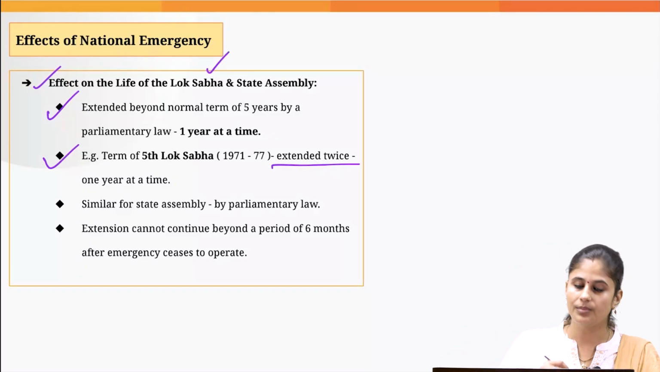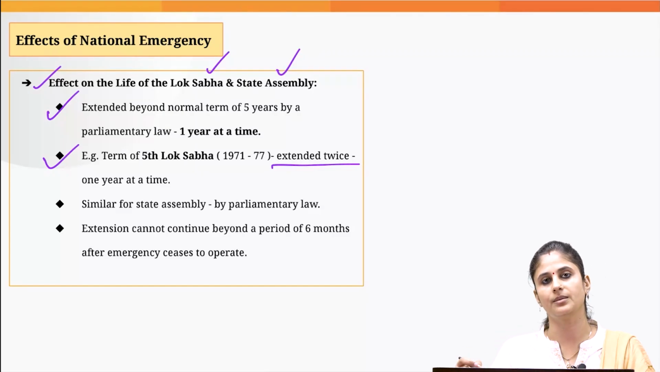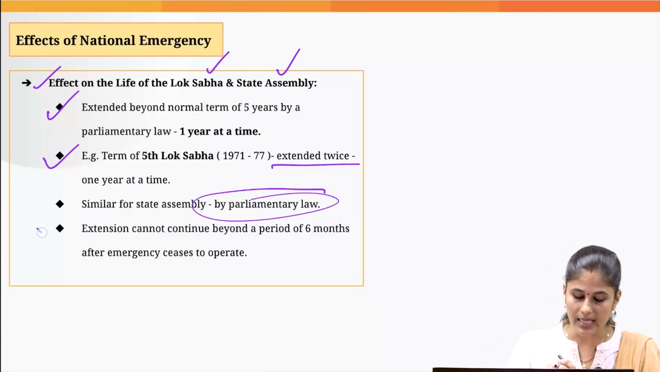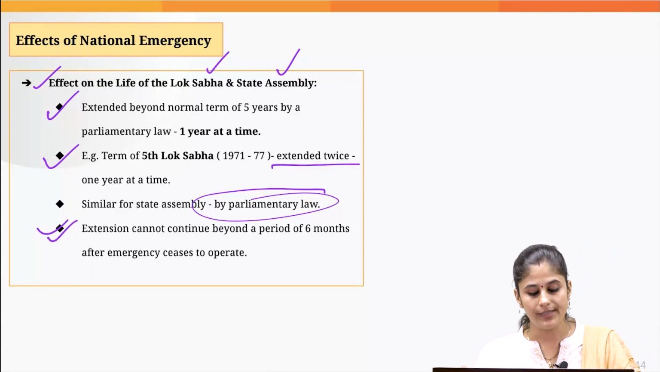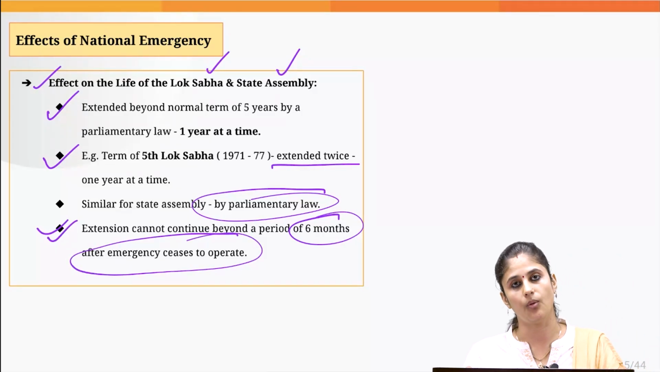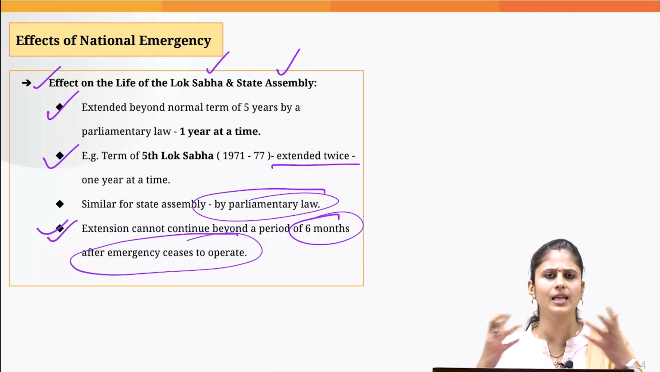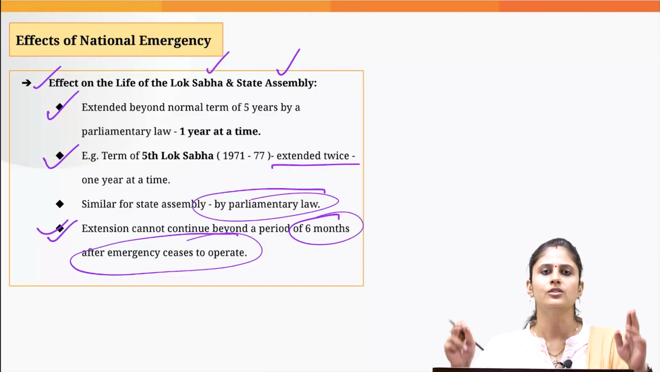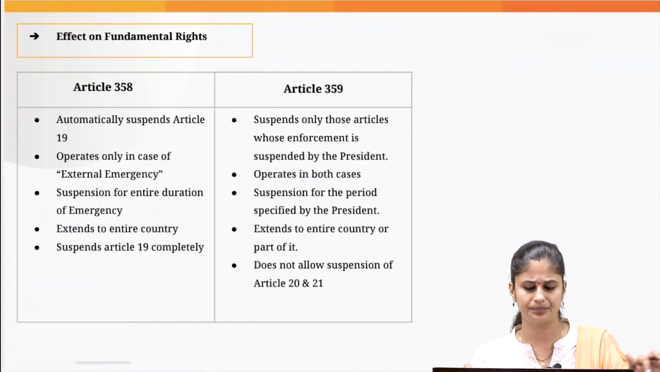If you talk about Lok Sabha also, if you talk about state legislative assemblies also, the term could be extended only with a parliamentary law. And this extension cannot continue beyond a period of 6 months after the emergency ceased to operate. So that within 6 months we can make the necessary arrangements and the elections could be conducted. So this 6 months is a kind of buffer period.